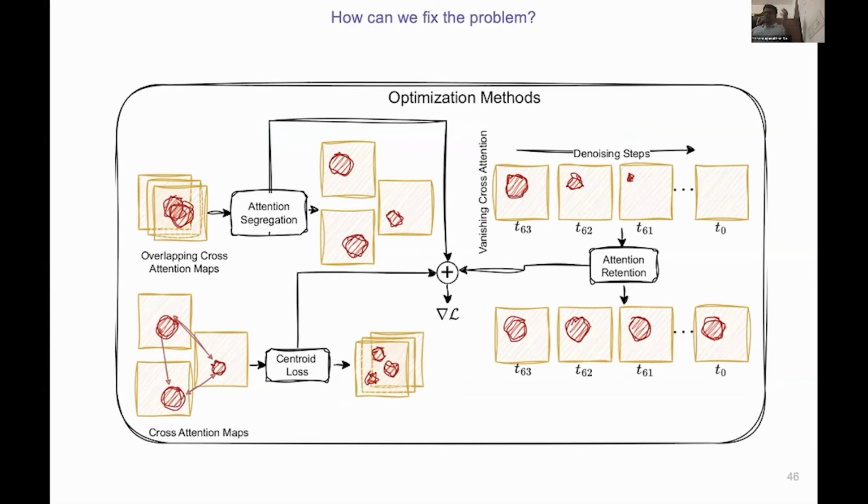This is the full picture. Our framework, which we call Video-ASTAR, combines all three losses. Attention segregation fixes overlapping maps. Centroid loss keeps attention spatially stable across frames. Attention retention keeps attention from vanishing across denoising steps. These three gradients are added and used to update the latent at each diffusion step. No retraining, no extra data, just a smarter optimization step, that is a single step update each time. The name Video-ASTAR stands for attention, segregation, temporal centroid, and attention retention applied to videos. That's why we call it Video-ASTAR.